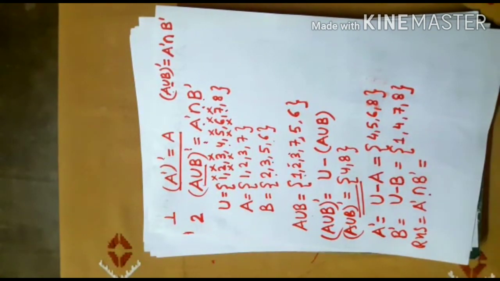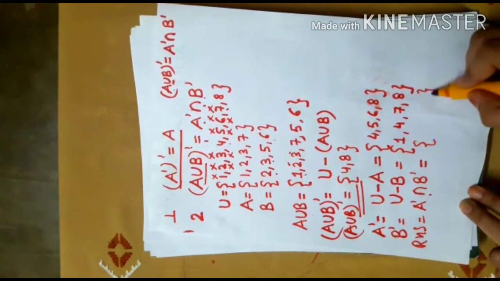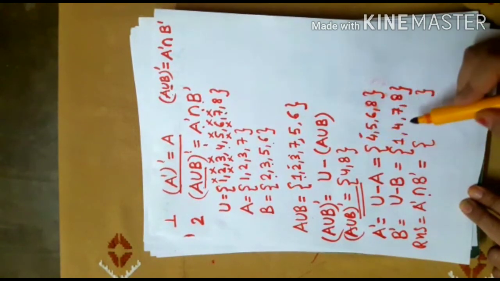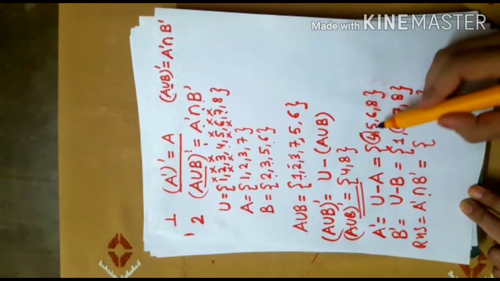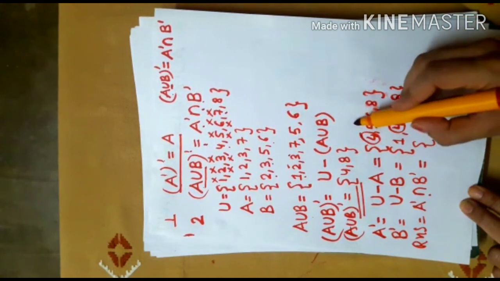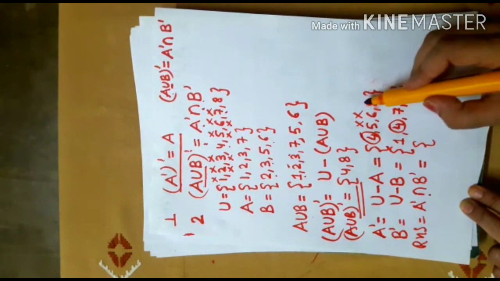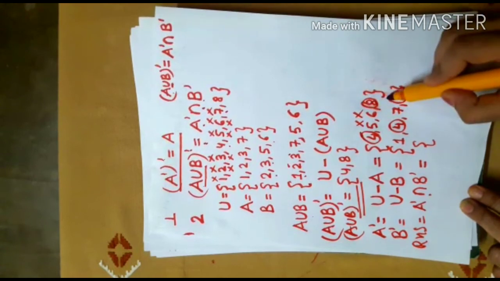Now the right hand side is complement of A intersection complement of B. Intersection means we have to pick the common elements. So now I have to pick the common elements of these two sets. 4, is it there in B complement? Yes, so it is the common element. 5, not here, so not the common element. 6, not here, not the common element. 8, yes, here, so the common element.